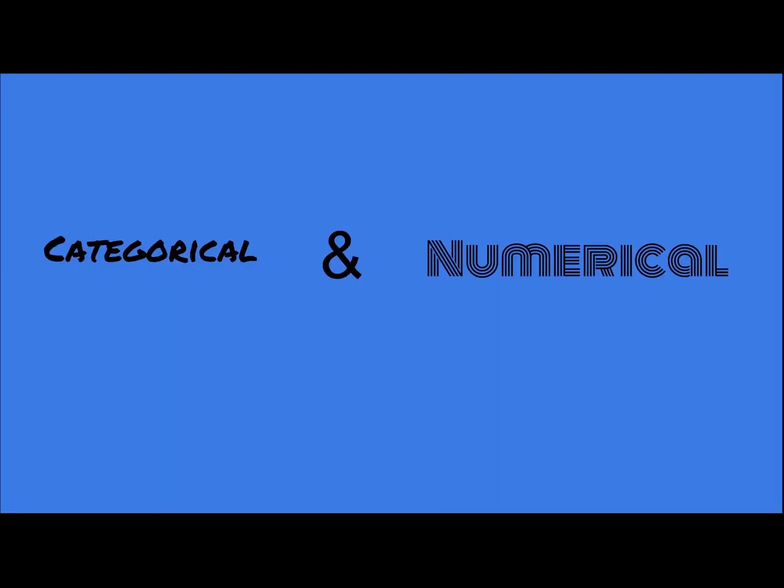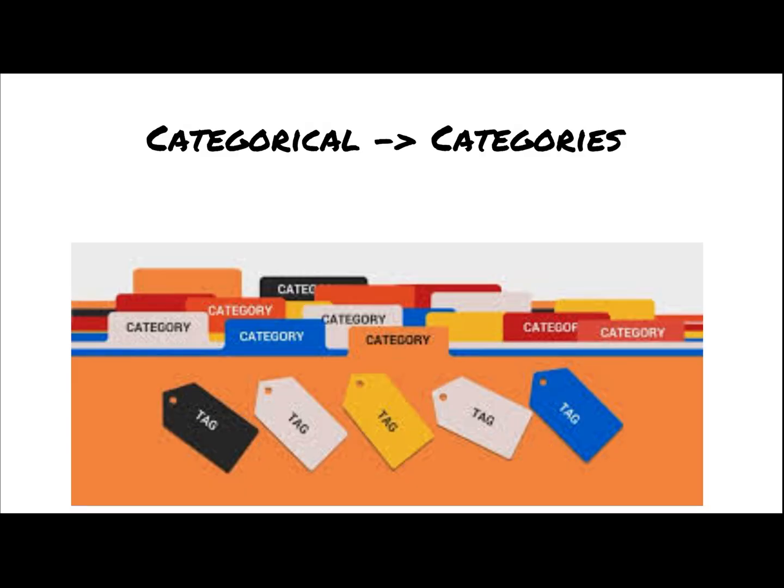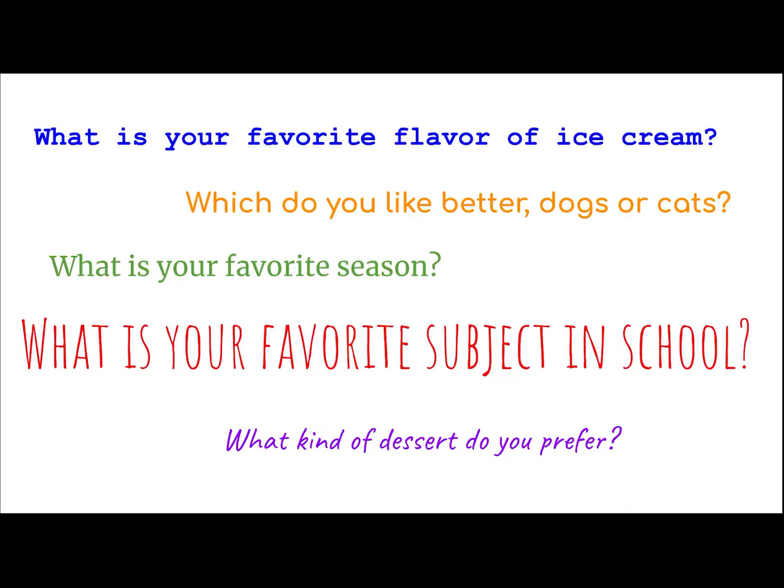So we have two different types of data here. So one is categorical and one is numerical. And you learned these two last year. So to start off with, categorical data is based off of, or sounds like, categories. So whenever we ask questions that have to do with categories, we get categorical data.